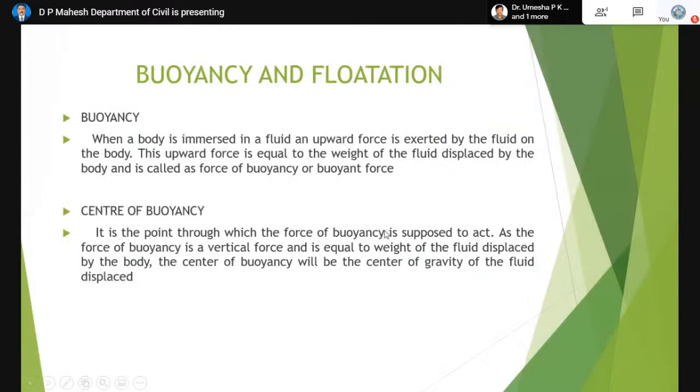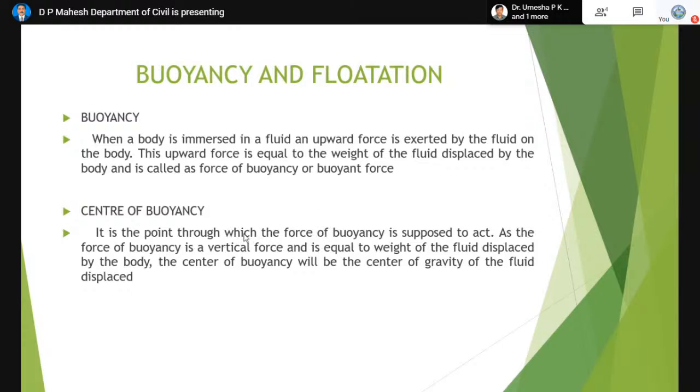And let us discuss what is buoyancy and flotation. Buoyancy: whenever a body is immersed in a fluid, an upward force is exerted by the fluid on the body. This upward force is equal to the weight of the fluid displaced by the body, and that is called buoyant force or simply buoyancy. Because of this, a body which is immersed in water weighs less.